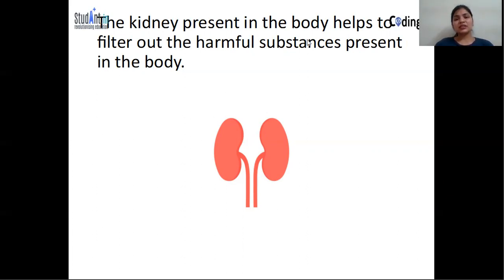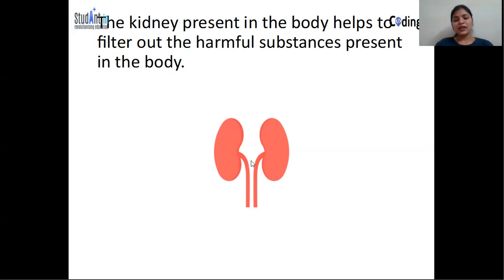The kidney present in the body helps to filter out the harmful substances. So kidney is very important for excretion because it removes the harmful substances that are present in our body. The excretory system contains two kidneys, right and left.